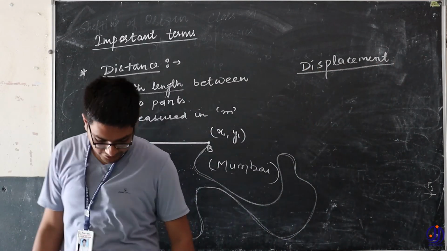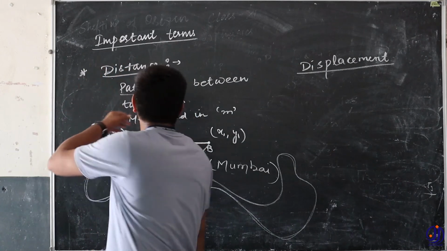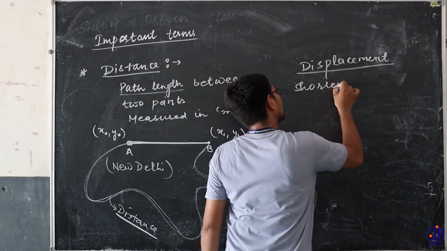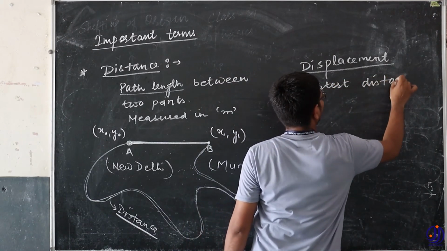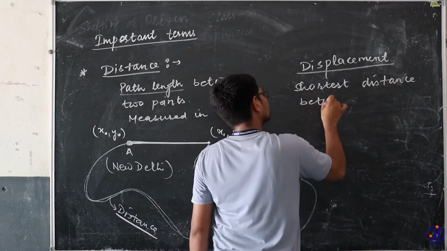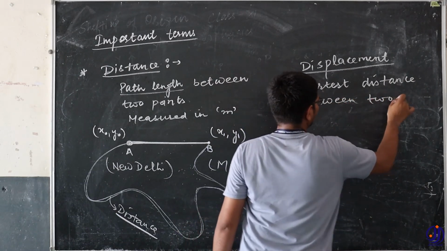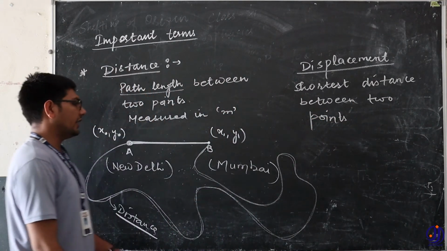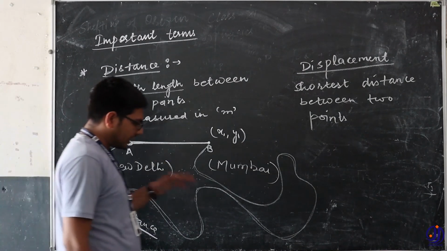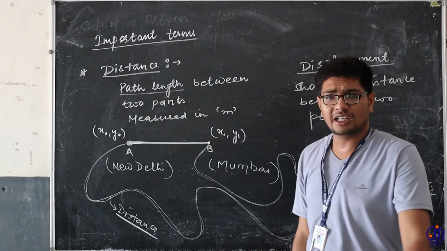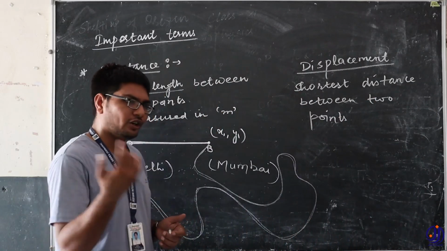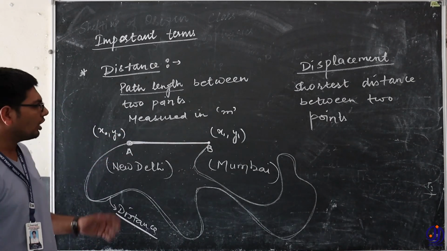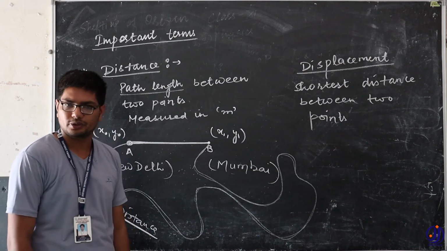What is displacement? So students, displacement basically means the shortest distance between 2 points. Say here New Delhi to Mumbai. If I am not going by road, I am going by air, and unless I like the riding of the aeroplane, I will just travel by the straight path. A straight path is always the shortest distance between 2 points.